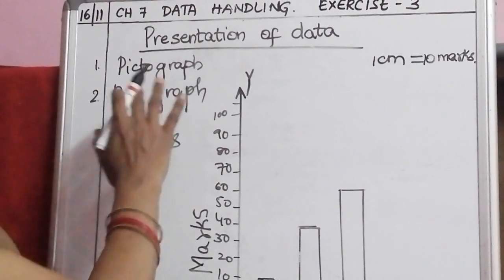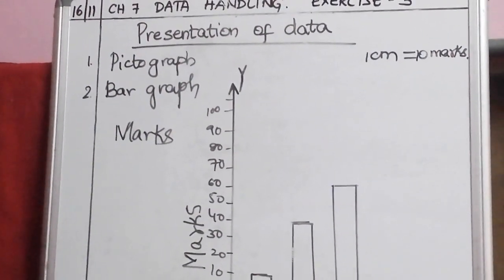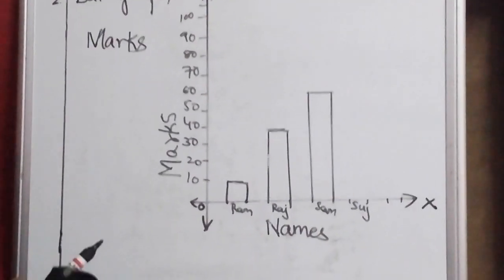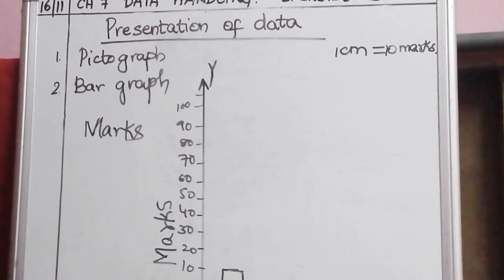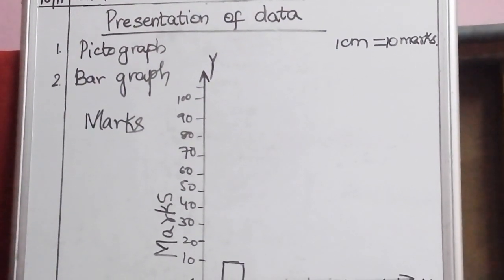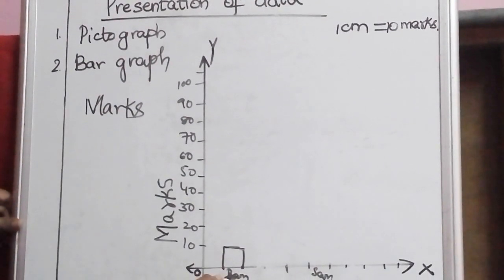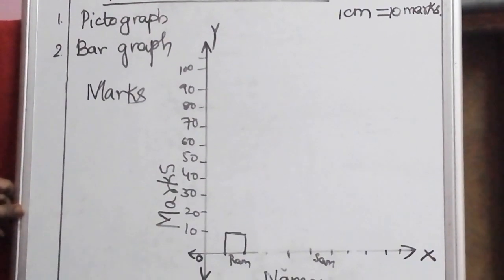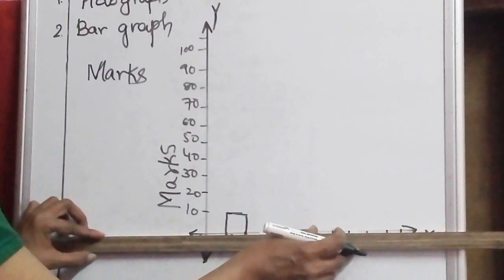The second one, in these bars only, you have another form, which is the double bar graph. What is it? Double bar graph. It presents two observations side by side, and is called a double bar graph. For example, English and social marks are given.